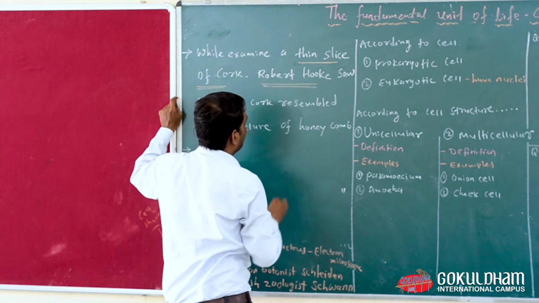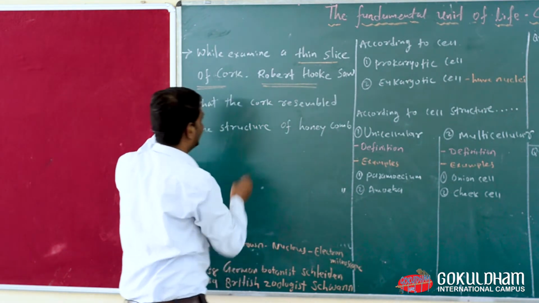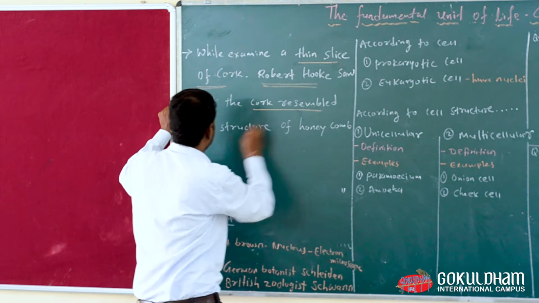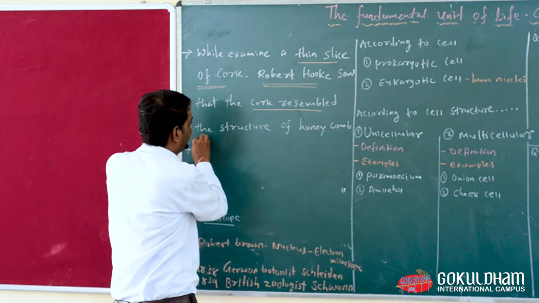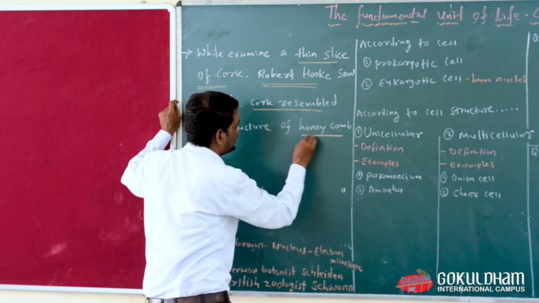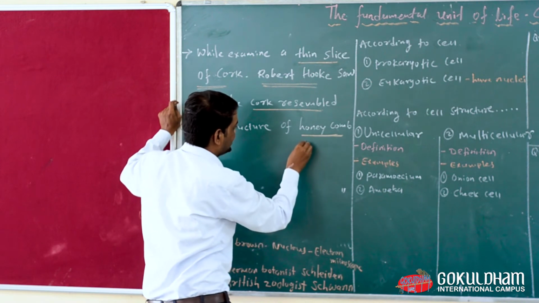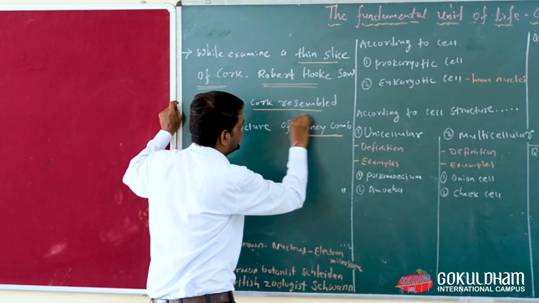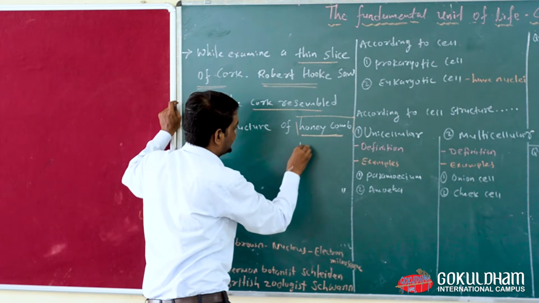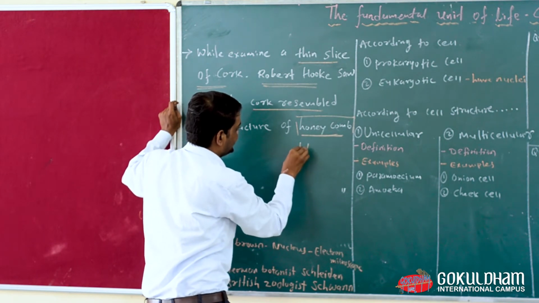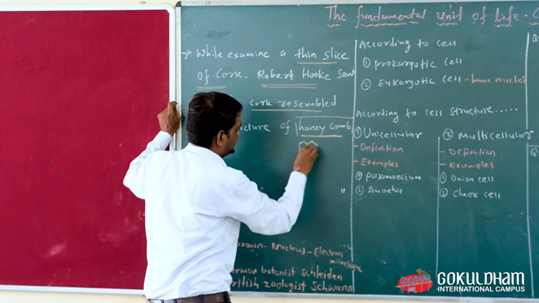Robert Hooke showed that the cork resembled the structure of a honeycomb. Okay, we are all familiar with this word, honeycomb. The structure of a honeycomb looks like this.